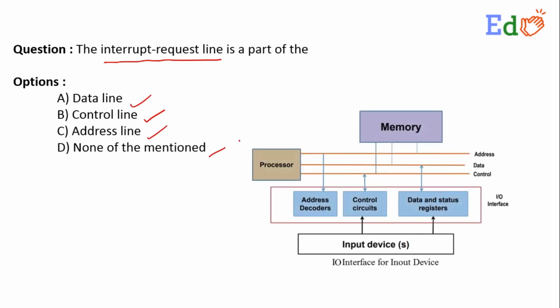So here is the bus architecture, where we can see that we have the processor, we have memory, and we have input devices, and they are connected through the address bus, through the data bus, and through the control bus. And we know the address bus is to address some location, maybe in memory, and we have the data bus to fetch or to write data, and we have the control bus. The control bus is made for the synchronization signal, and there are a few more signals in the control bus.